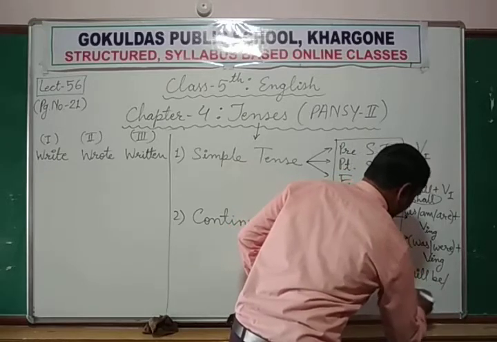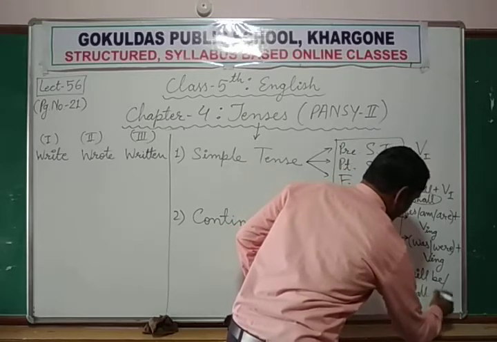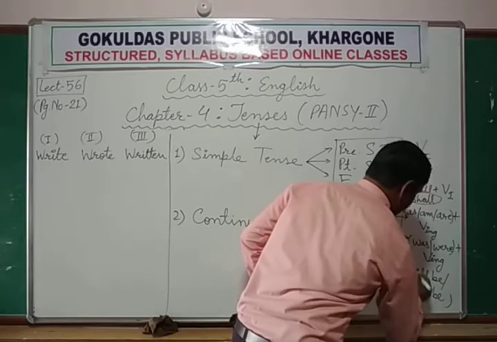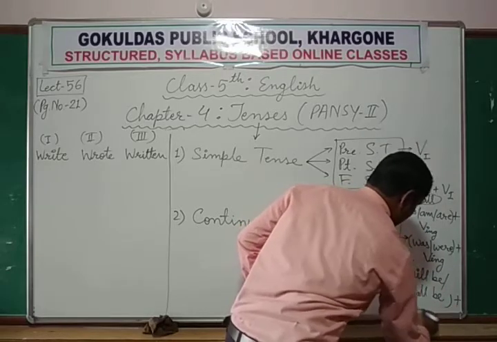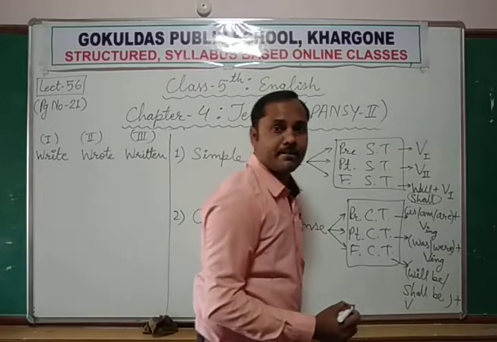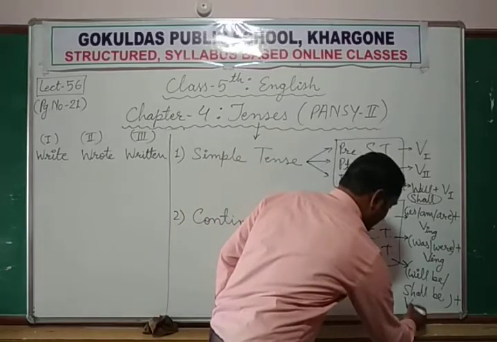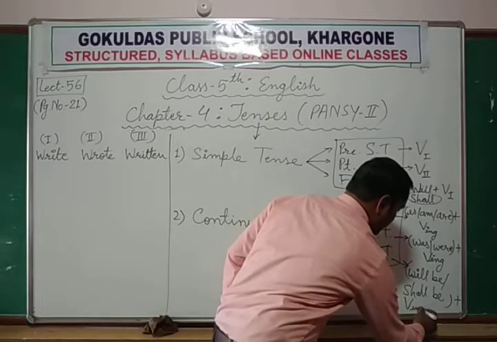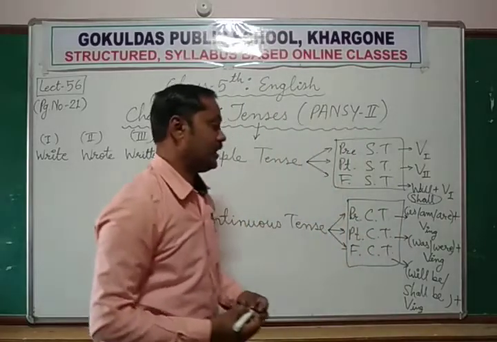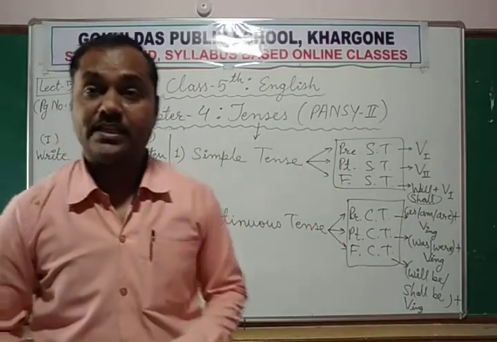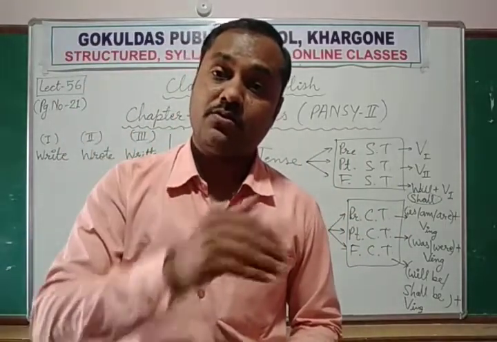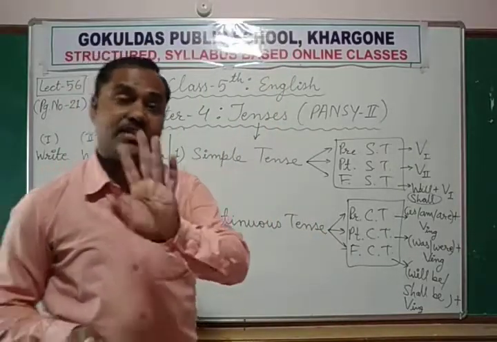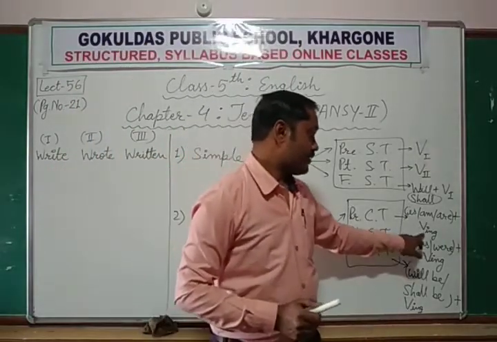Will be or shall be plus verb's ing form. It means the verb's ing form is compulsory in all continuous tenses, whether it is present or past or future, but ing form is compulsory.